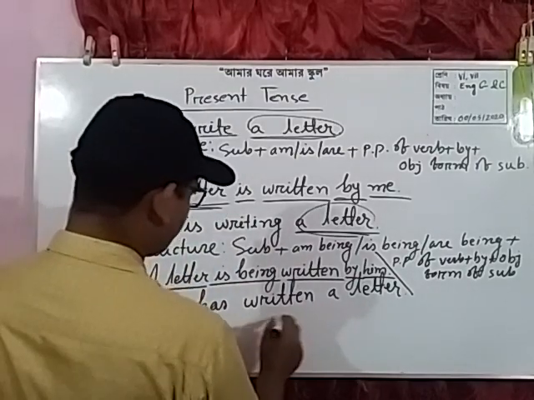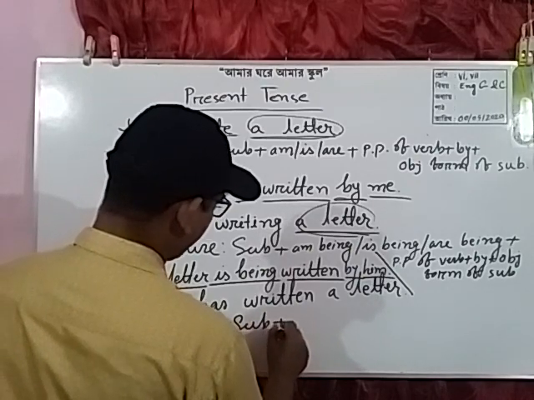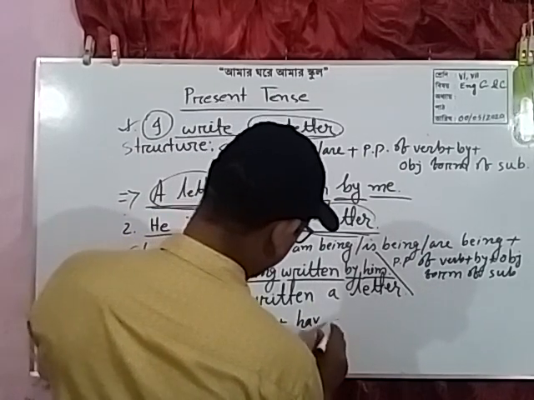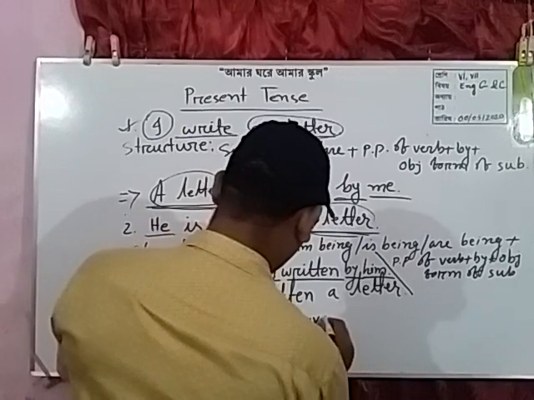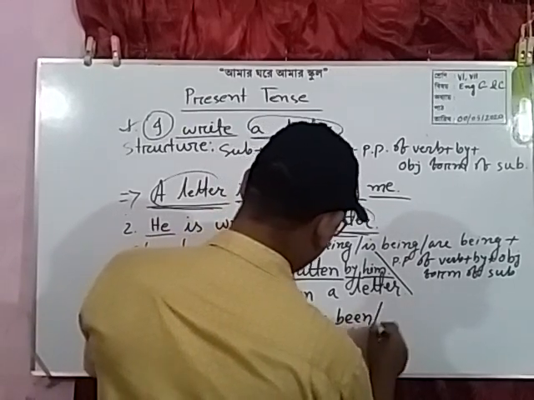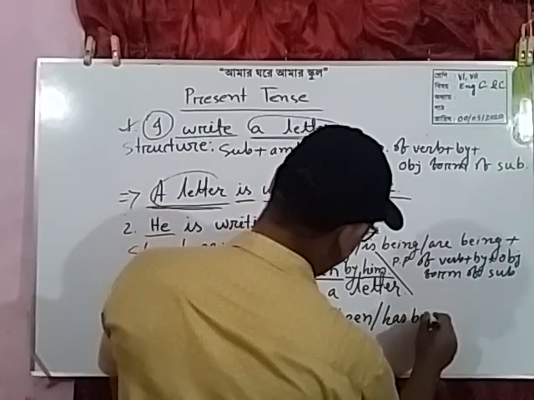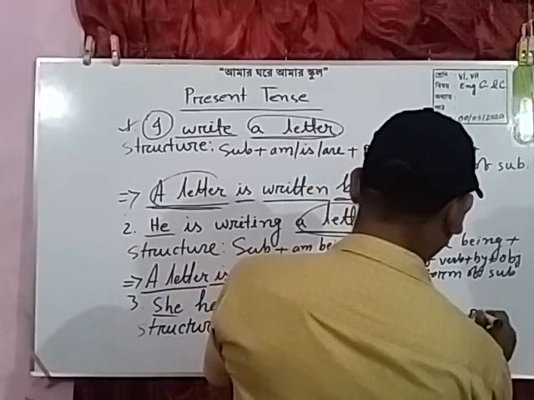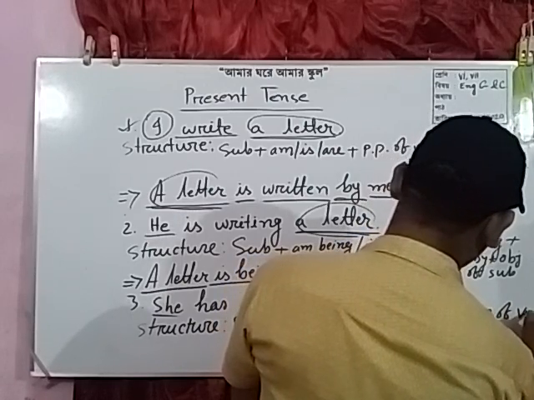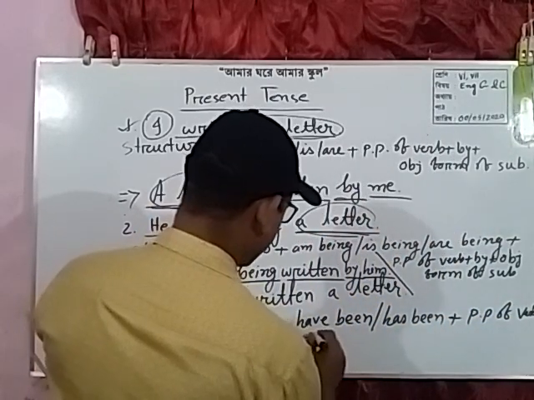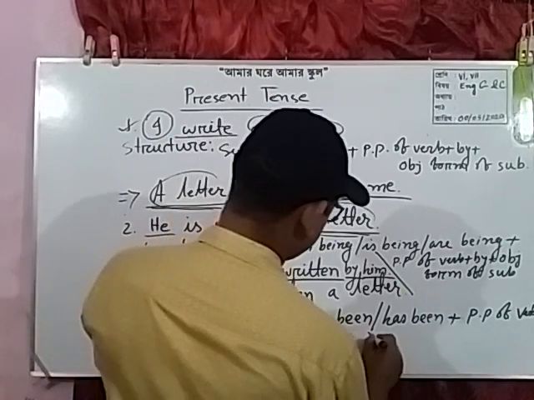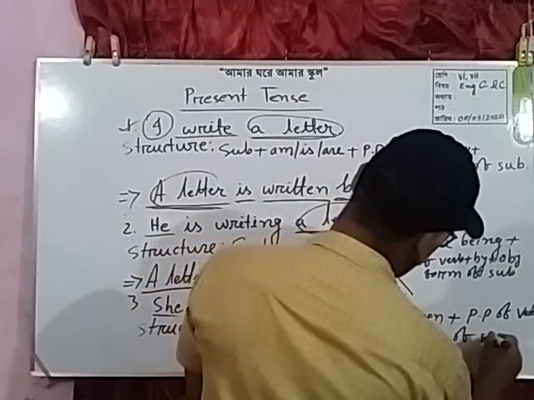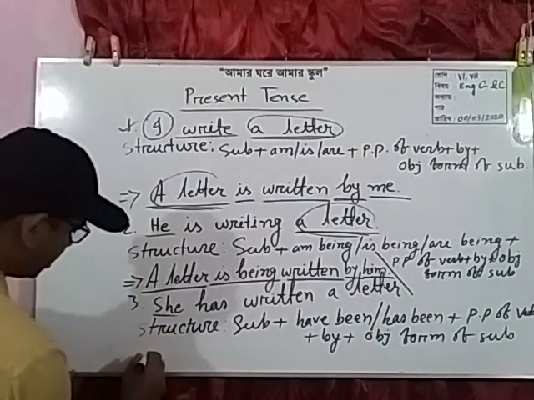At first, subjective form of the object plus have been, has been, according to the subject, plus past participle of verb plus by plus objective form of subject.